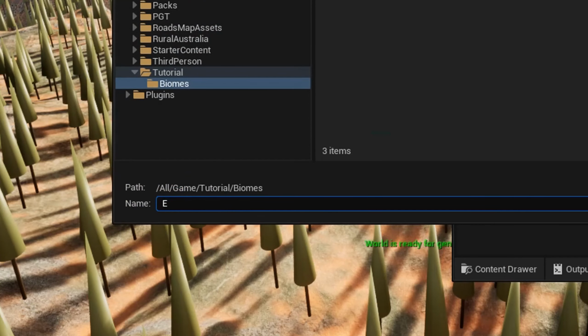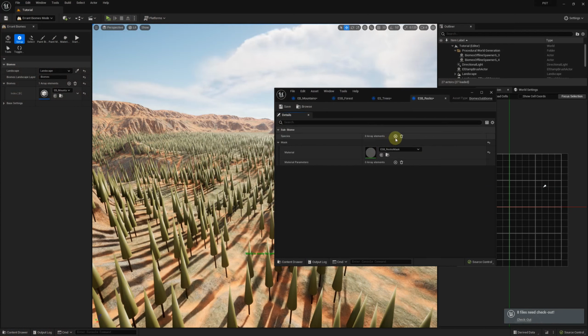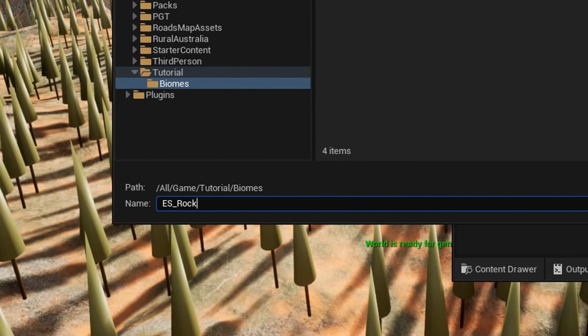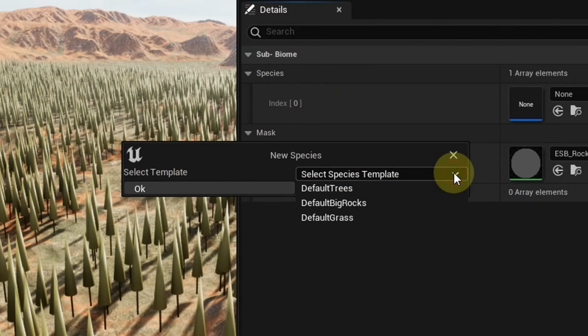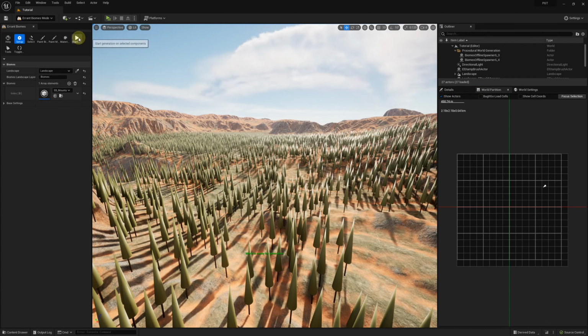Let's add a new sub-biome and species for the rocky regions. Each of our sub-biomes will contain just 1 species for now. We'll be adding more over time. We will use the big rocks template this time. Regenerating, and here they are. Currently, all of the placement is random and only affected by noise, but we will change that in a minute.